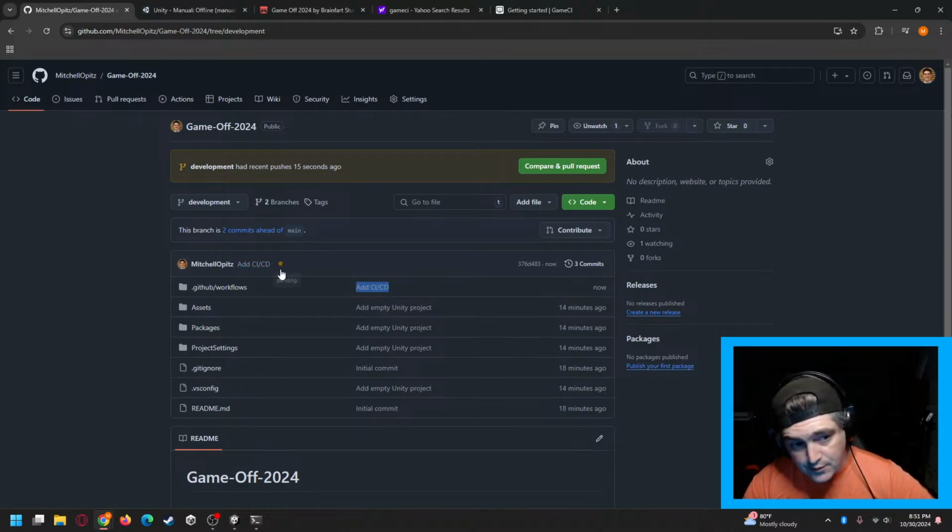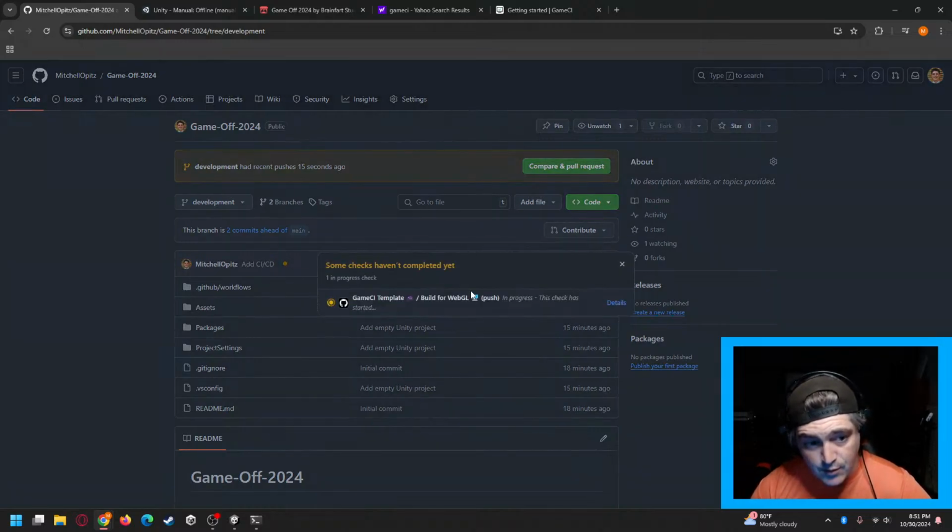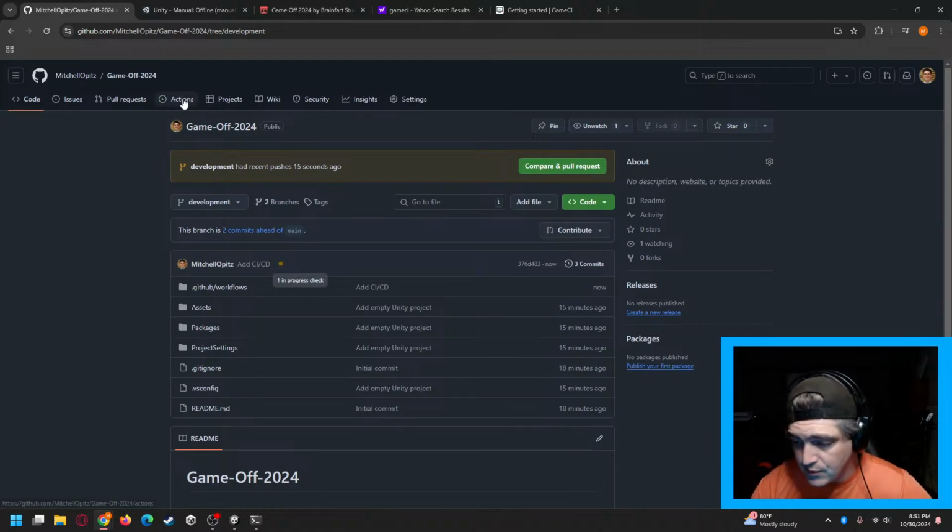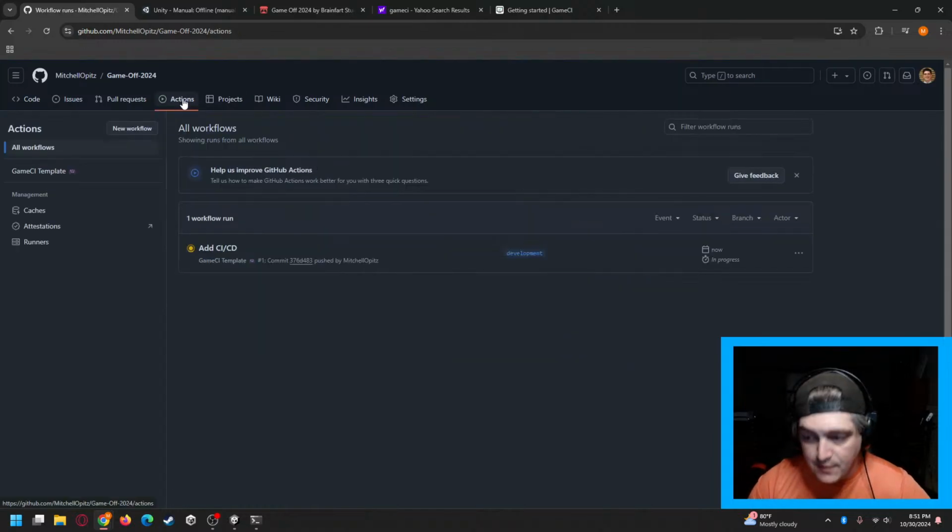Now, you can see there's now this little orange dot. The orange is showing that that process is currently pending. You can click on it and it will take you over, or you can go up to Actions here at the top. That's where it will actually show you this process. So I haven't done anything. I've never created the build process within Unity. Haven't been in Unity in a while, but it is currently building in the background right now. I can click into this,